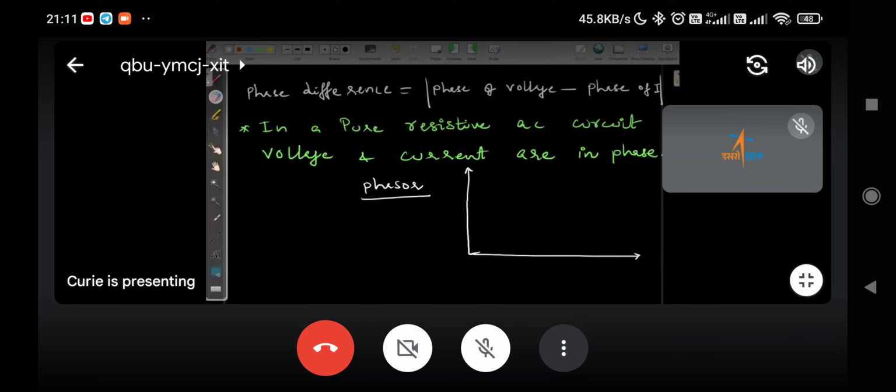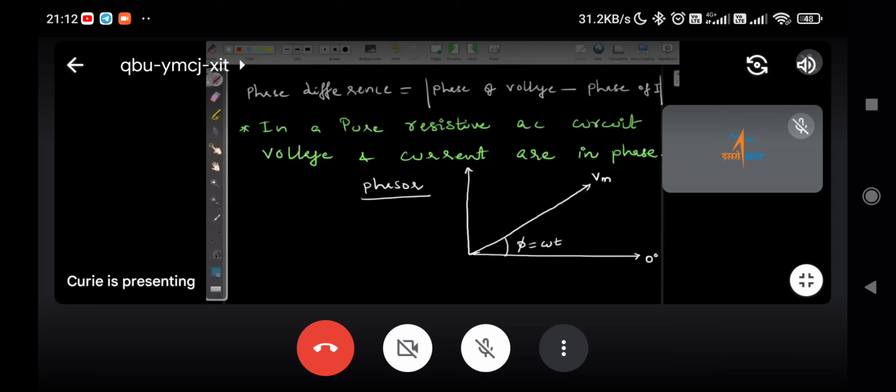If we take this as 0 degree, but the given waveform is sin omega t, so we can draw it something like this. This angle phi equals omega t. And this is Vm, the peak value. For peak value only, we draw the phasor.